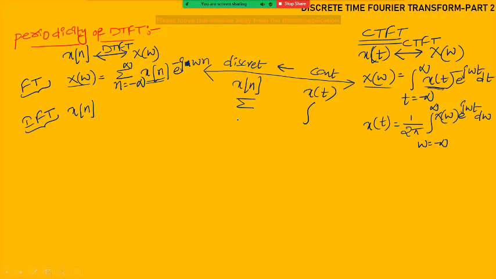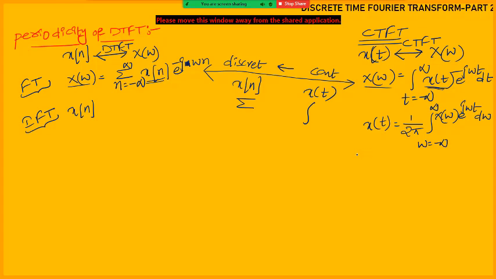These are the changes we did. Whatever the continuous time Fourier transform formula is, the same formula we have taken in the discrete time Fourier transform. Where the discrete time nature is there, we have applied those changes. So this is the Fourier transform formula. Now coming to the inverse Fourier transform formula.